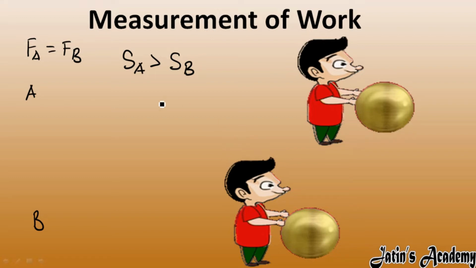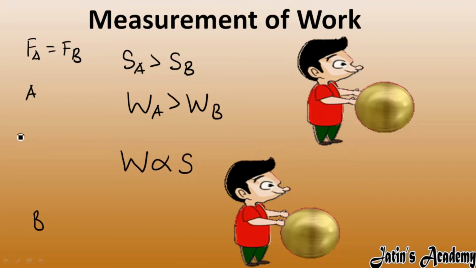If you see carefully, here displacement is more. It means this boy does more work in order to move the roller. Although the force is the same, displacement is more in case A, so work done in case A is more than in case B. Now if you conclude the relationship between work done and displacement, work is directly proportional to displacement.